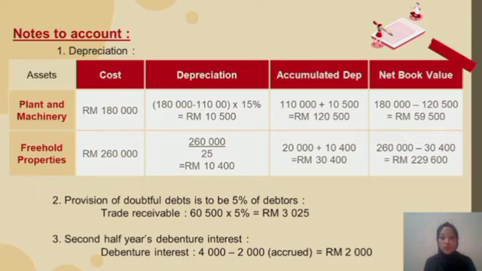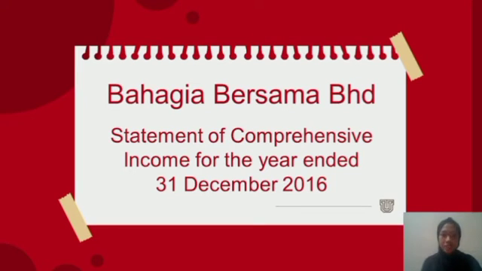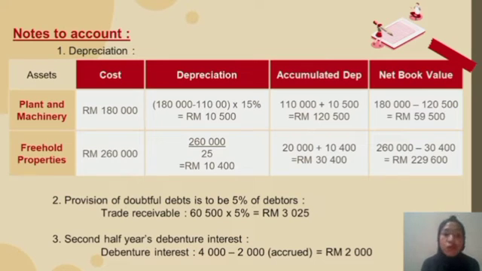For the accumulated depreciation, 20,000 plus the 10,400 that we got from depreciation before, it comes to RM30,400. Next, the book value: the cost of 260,000 minus 30,400, and we get the net book value for the freehold properties of RM229,600.